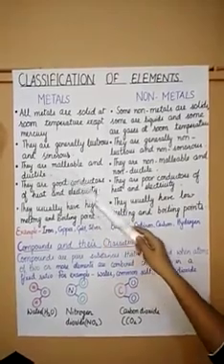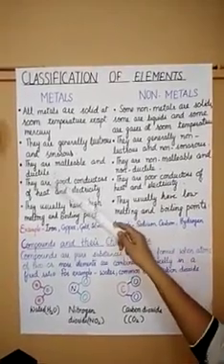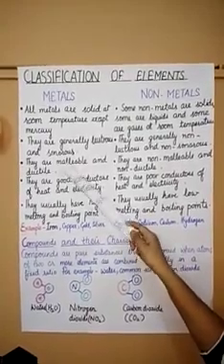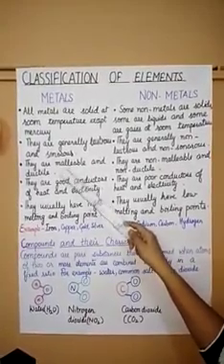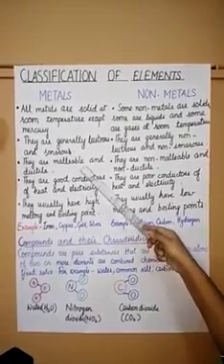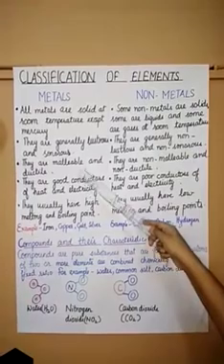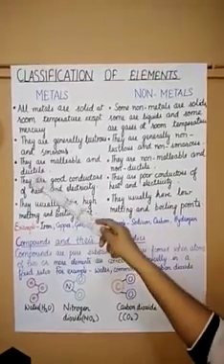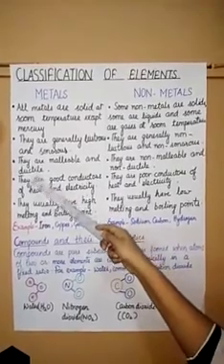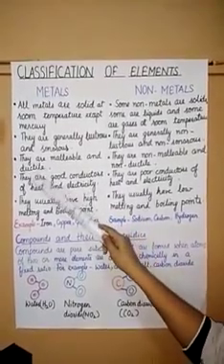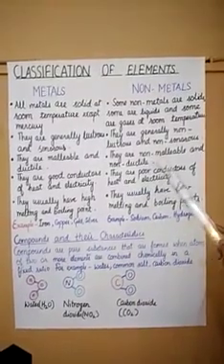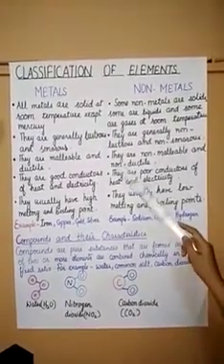Metals are malleable and ductile. Malleable means on beating, they can be beaten into sheets. On beating, we can make the sheets of metals, and ductile means they can be drawn into wires. You have seen all the electricity wires are made up of metals only. But non-metals are non-malleable and non-ductile.